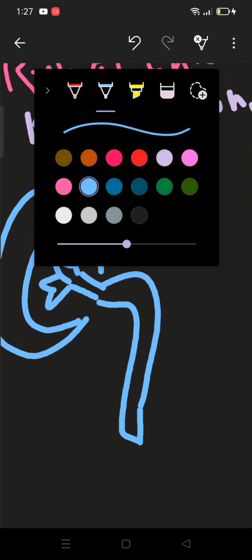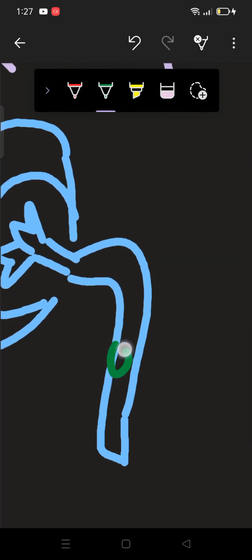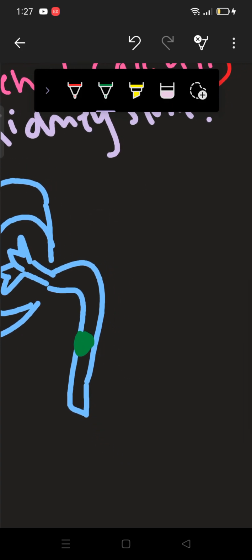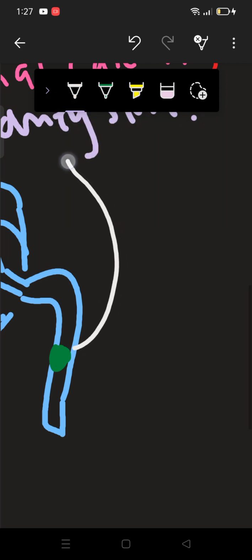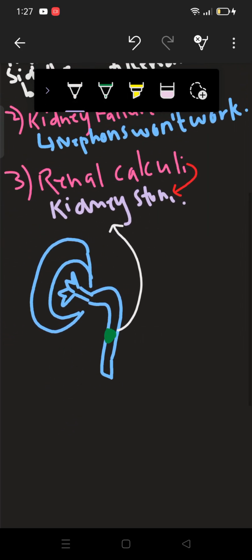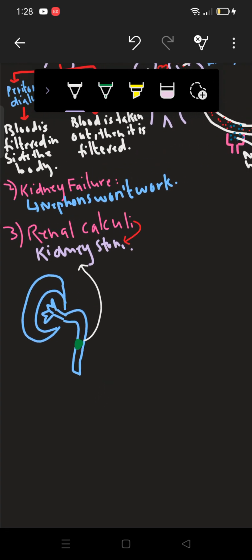Here calcium oxalate stone would be made. So just because of that, urine will not be passed out by the body. Alright, so this is known as kidney stone, or it is also known as renal calculi. Alright, so this was the third disorder.